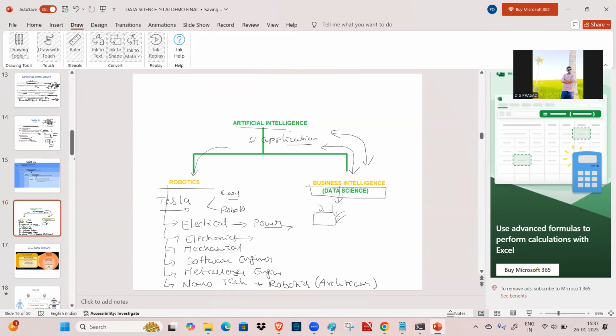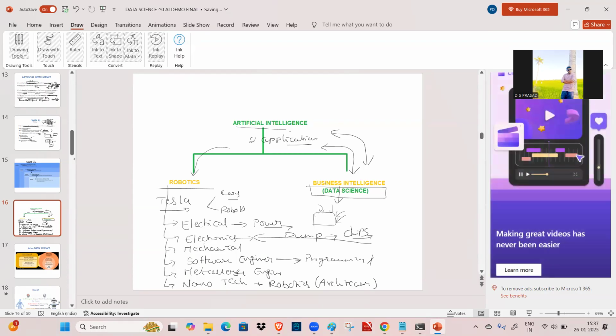And what is the need of electronic engineering? Whatever the software engineering program is, like programming using these AI applications, that programming we are going to dump into the electronic devices. Dumping means we use different types of chips, microprocessors, microcontrollers, or nano chips, whatever it may be. We also use PCBs, which we sometimes call printed circuit boards, and we dump the program into them. Dumping means saving the program in the electronic device. With that only we create the electronics, because in robotics we require electronics also. So the chips are very important.